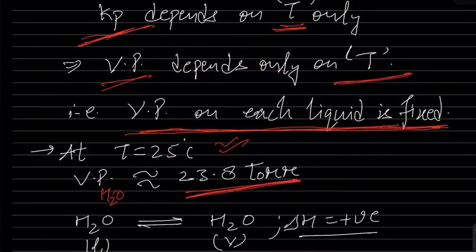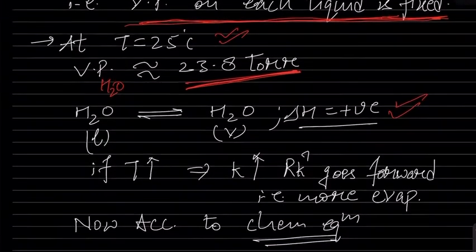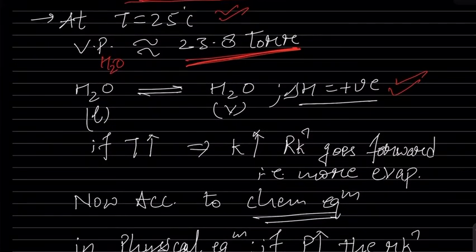Now, we know very well that boiling is an endothermic process, isn't it? So if we boil the water, what do we need? We need to give heat. That means delta H, the enthalpy, is positive, isn't it? What we are doing is raising the temperature. And we know very well that the equilibrium constant depends only on temperature. So if we raise the temperature, the equilibrium constant will also increase.